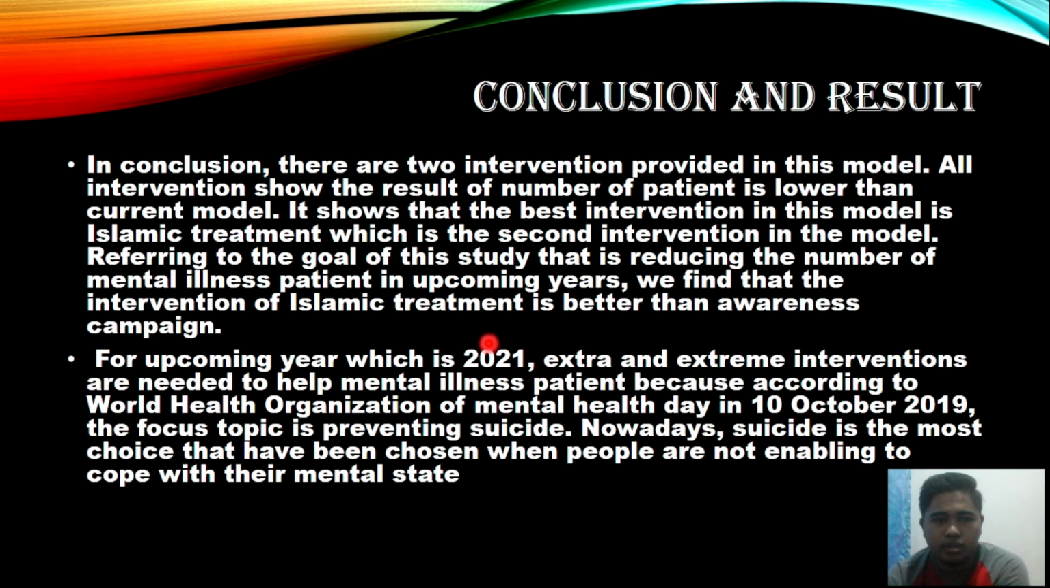Okay, conclusion and result. In conclusion, there are two interventions provided in this model. All interventions show that the number of patients is lower than the current model. It shows that the best intervention in this model is Islamic treatment, which is the second intervention. Referring to the goal of the study, reducing the number of mental illness patients in the coming years, we find that the intervention of Islamic treatment is better than the awareness campaign.